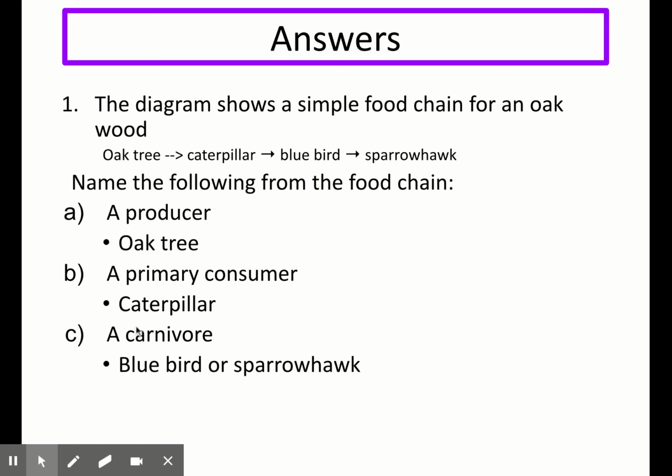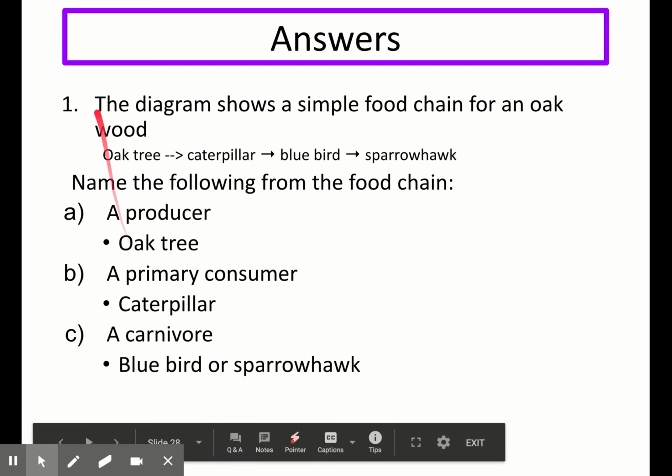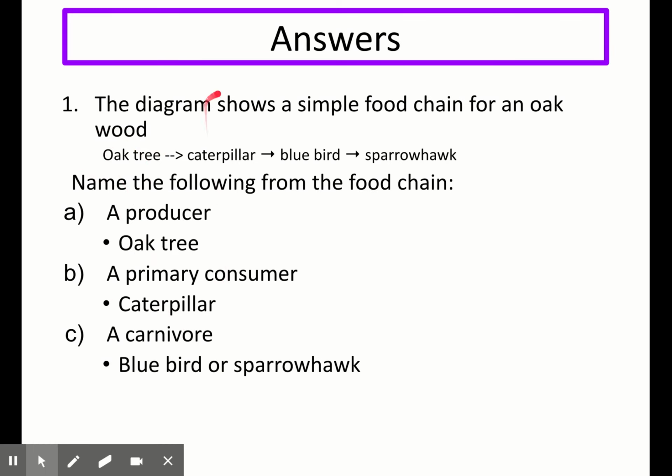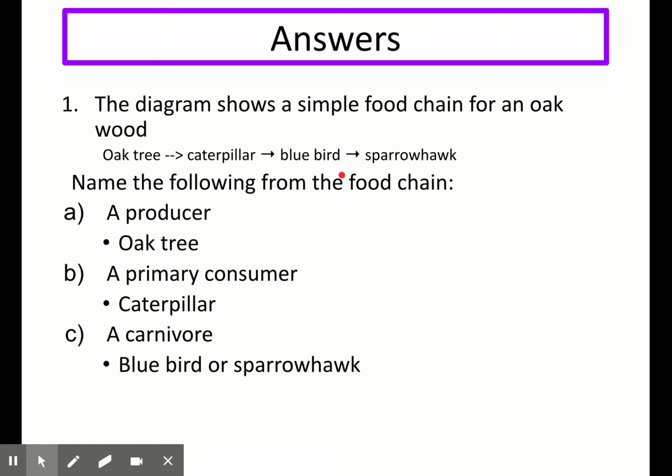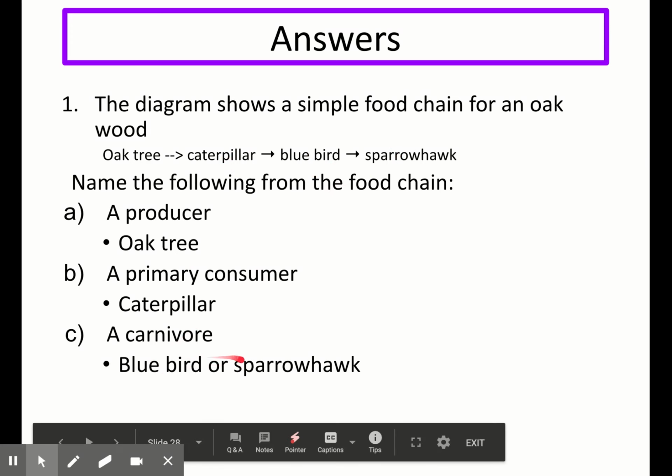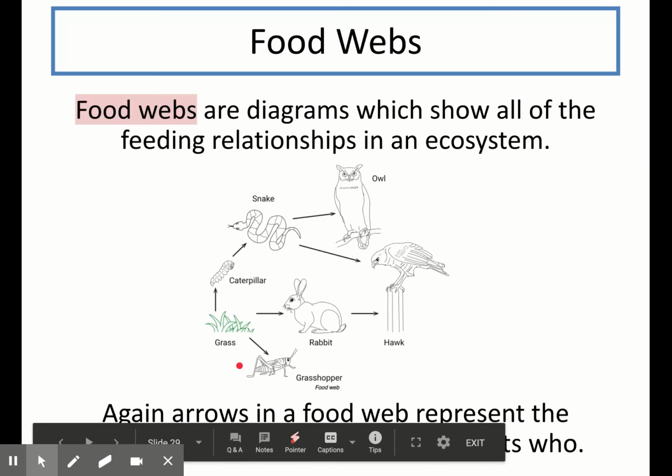So the producer always comes at the start of a food chain. So here we can see it's the oak tree. The primary consumer consumes the producer, so that's the caterpillar. There's only one example here of that. And a carnivore can either be the bluebird or the sparrowhawk, and that's because the bluebird consumes the caterpillar, and the sparrowhawk consumes the bluebird. Both of them eat animal matter, so it means that it can be either of these.